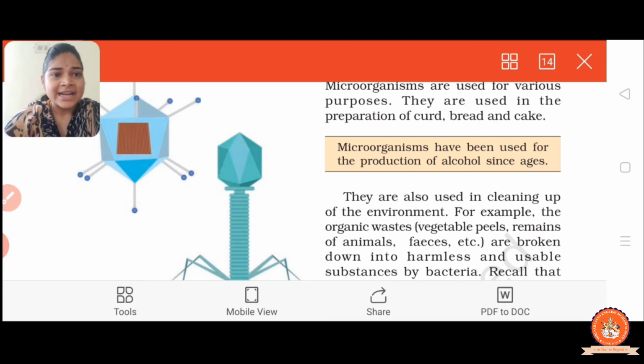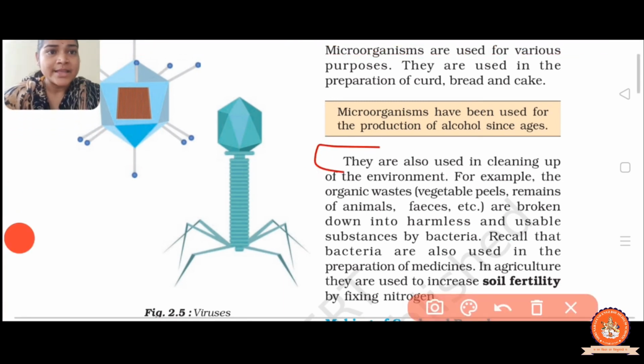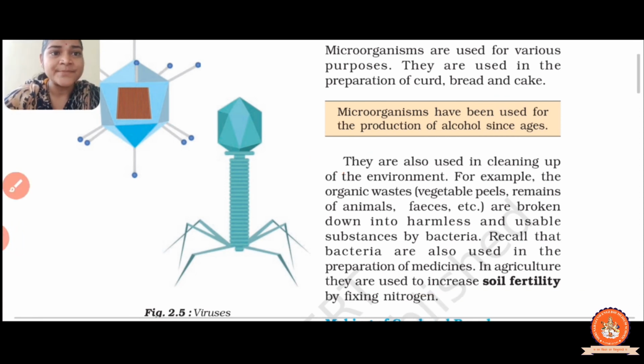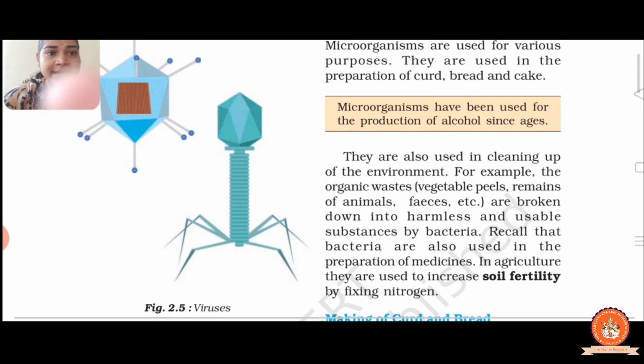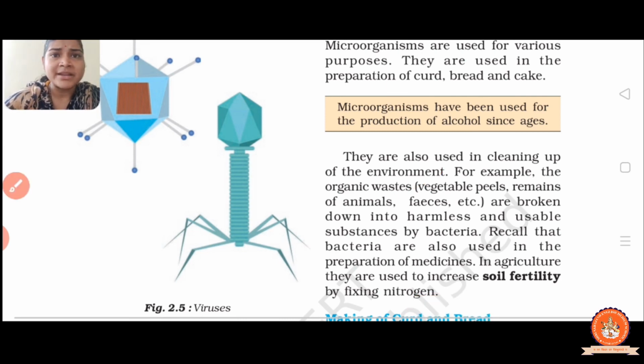Next, they are also used in the cleaning up of the environment. For example, organic waste, that is vegetable peels, fruit peels, remains of animals, plant residue and dead matter, are broken down into harmless and usable substances by bacteria. So what type of usable substance?